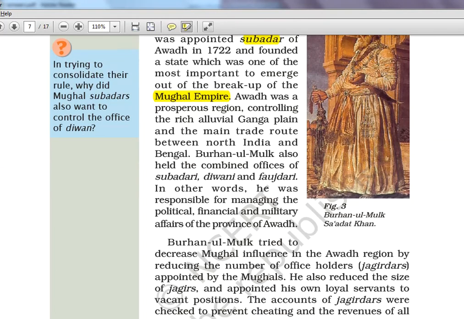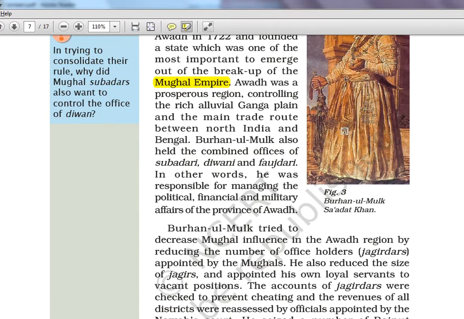Already covered in modern history, but you will be learning for UPSC anyway, so that is why I told you this is a very important place. Bengal was very important, and second, Awadh was very important for the Britishers also, because they wanted to make it a market center, because UP had a huge population and workforce, so it was very good for everyone. Also the rich alluvial Ganga plain is another important reason, and the trade route between North India and Bengal, the connectivity of Bengal. They always used to do that.